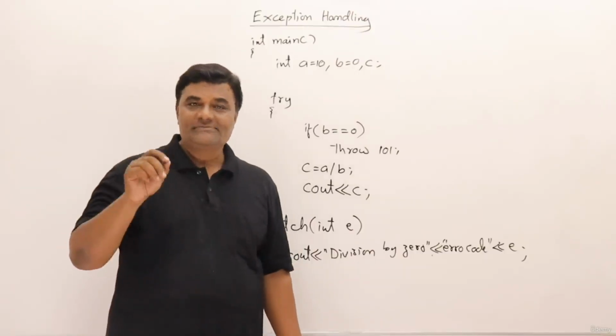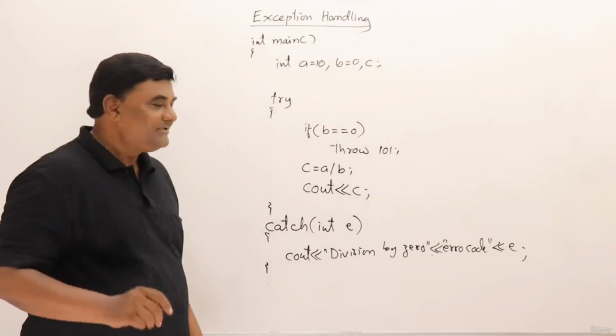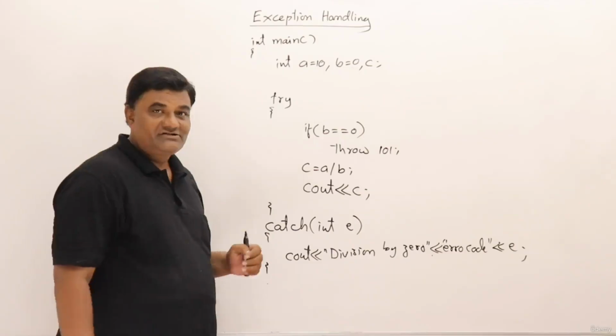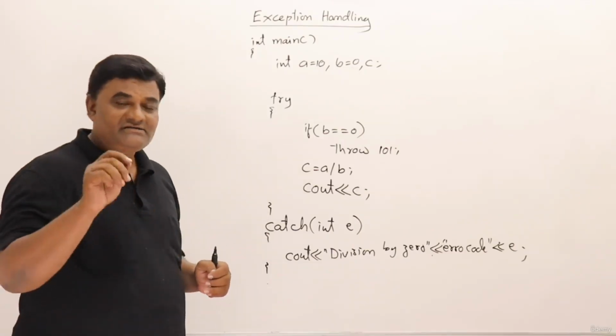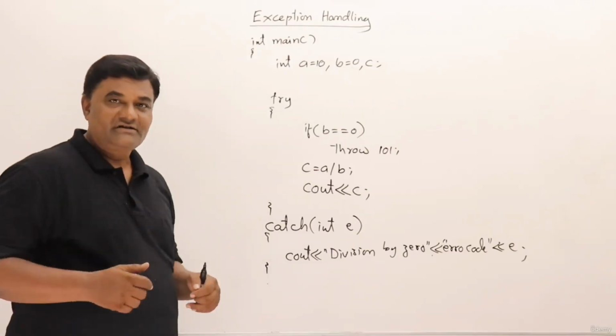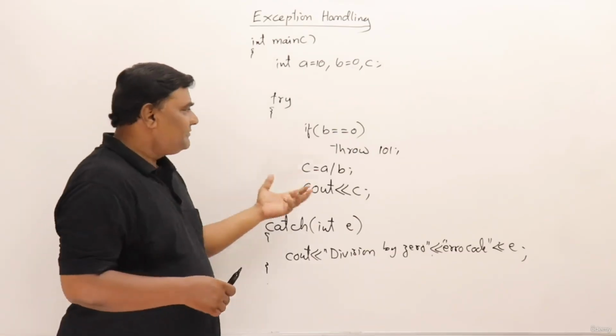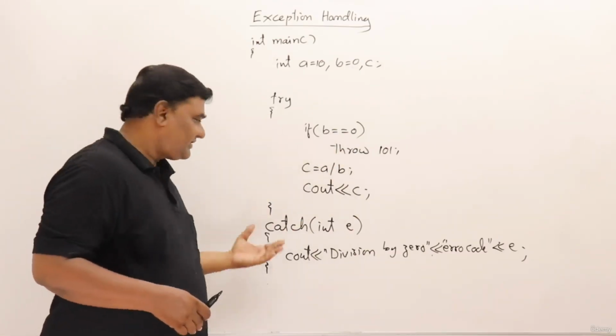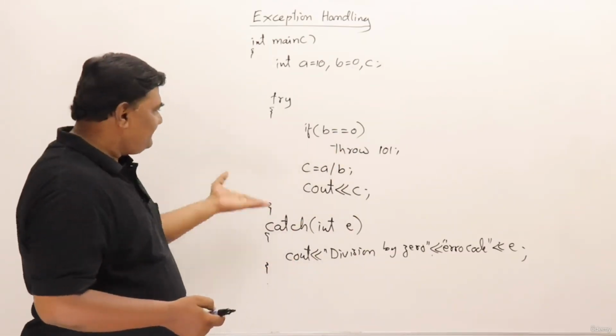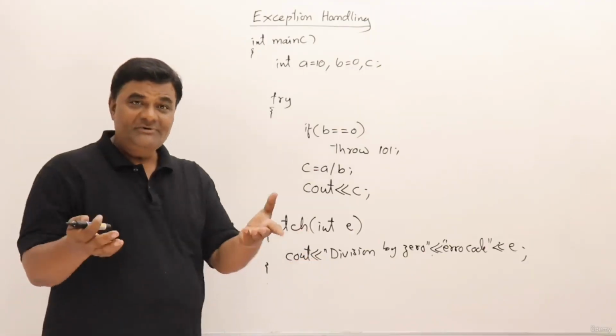Now back to the exception handling construct. Already I have explained to you how try and catch is written. Now let us understand one thing. I have a question here. See, inside the try block only you are throwing and you are catching here. We could have done the same thing using if and else also. This may be your question.